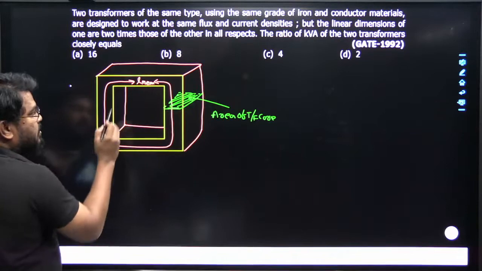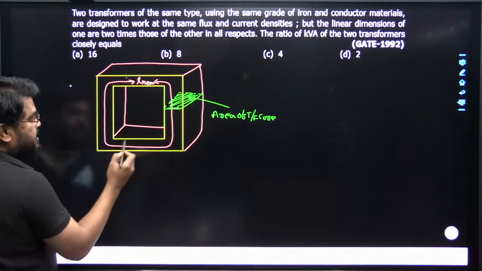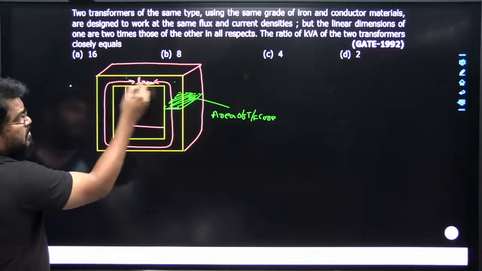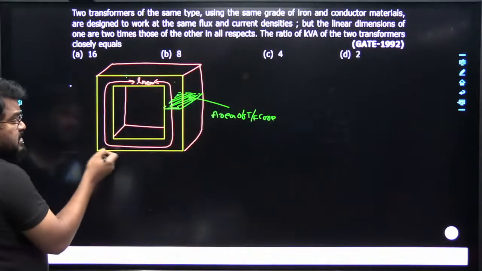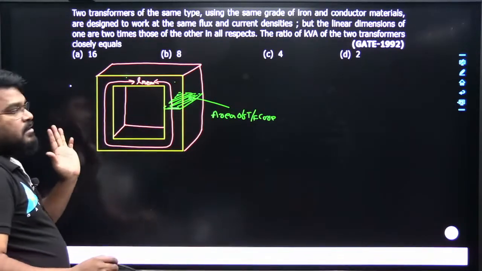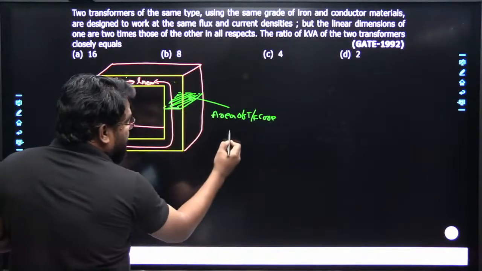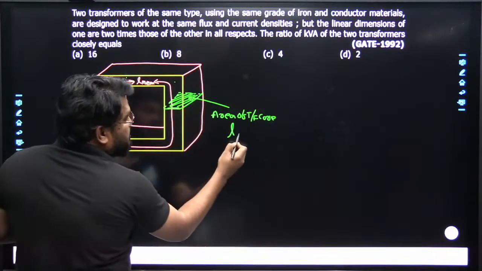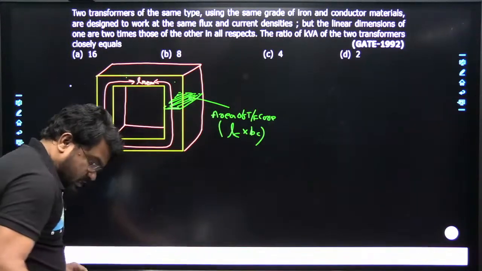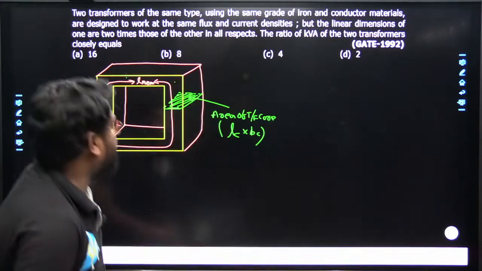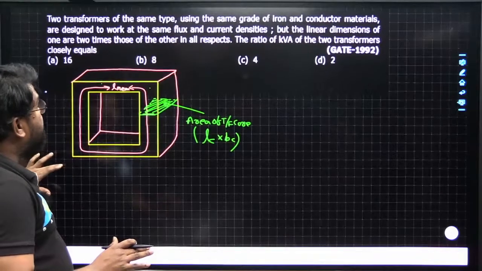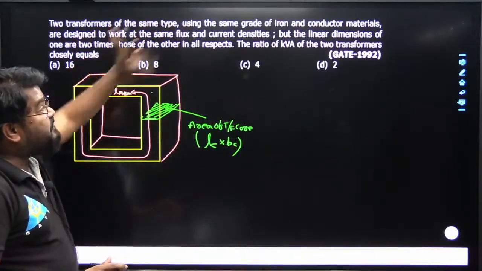Suppose this is the A side, B side, with lengths A centimeters, B centimeters, C centimeters. The mean length is A plus B plus C plus D. Now what about the area? It is the length of the core times the breadth of the core. All of it clear? So now your question is the linear dimensions in all respects.